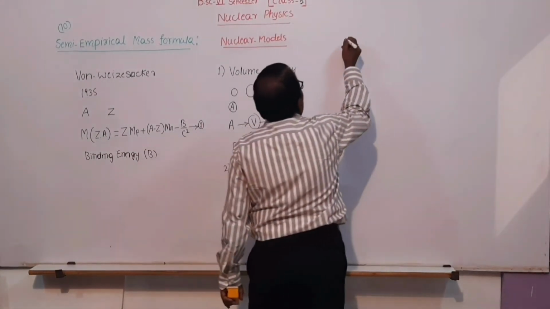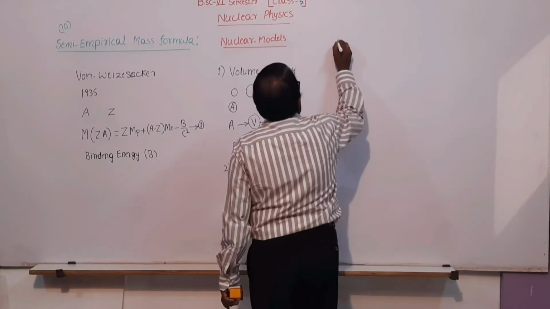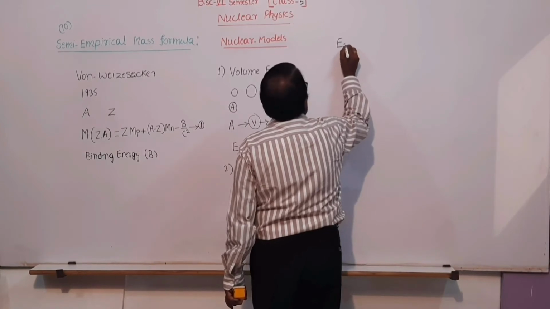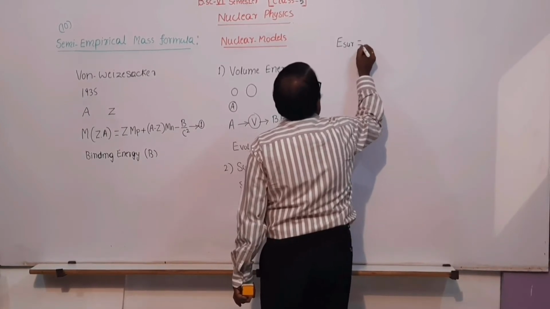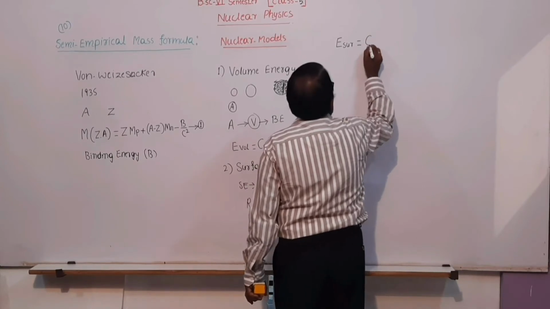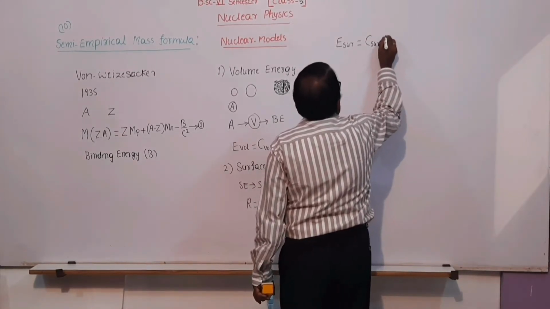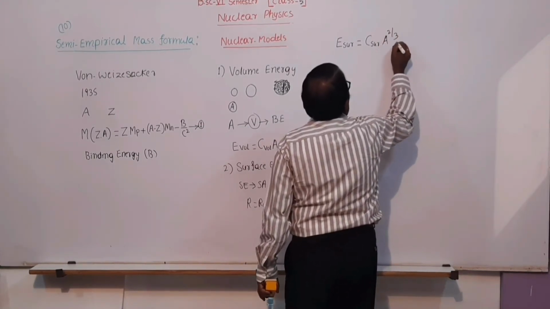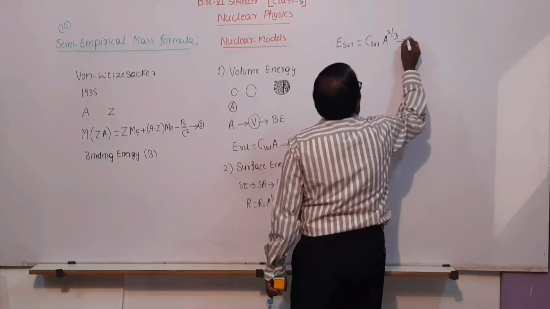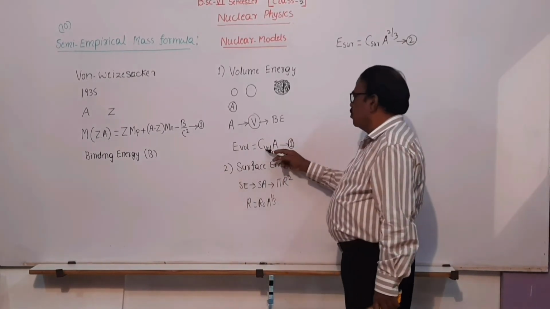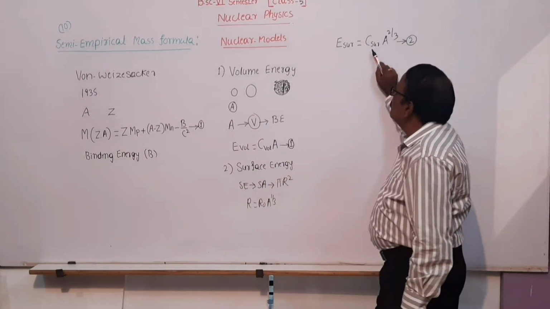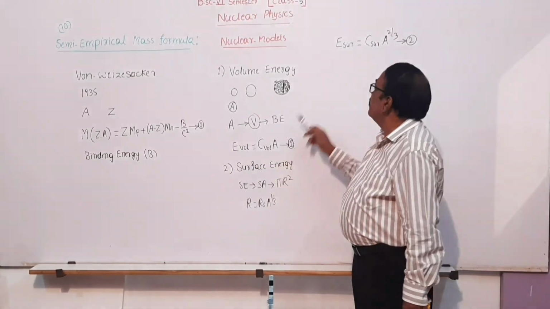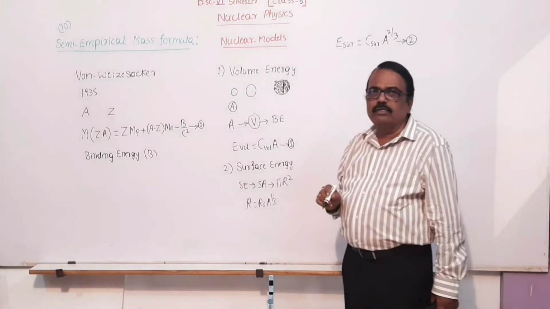Then the energy possessed by the nucleons on the surface is called surface energy. E surface is equal to some constant C surface into A to the power 2 by 3. Call this equation 2. So this is the volume constant and this is the surface constant. This is the volume energy and this one is the surface energy.